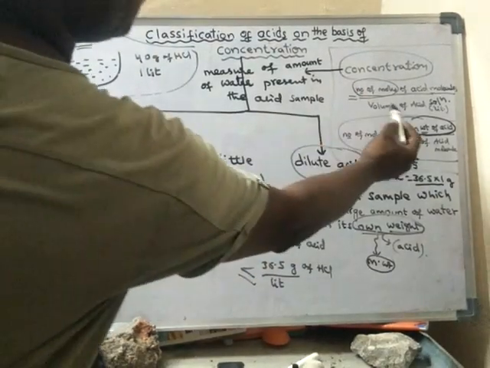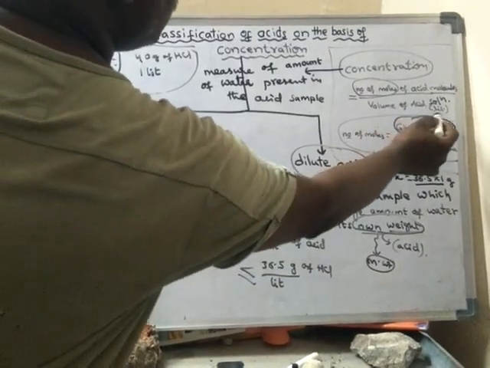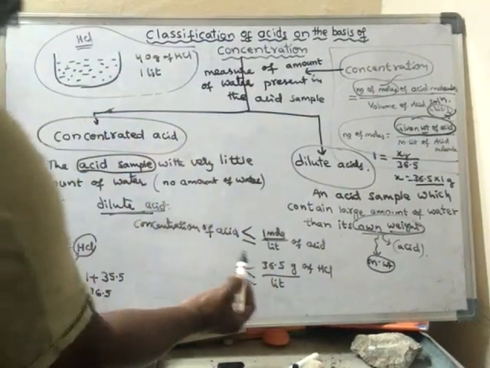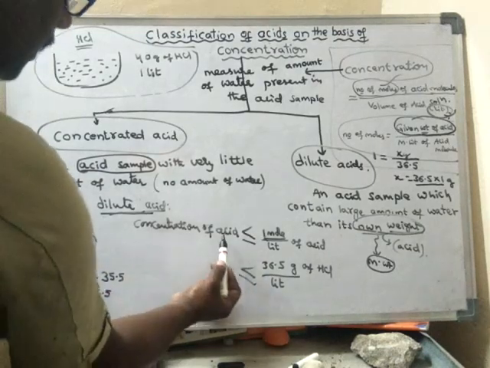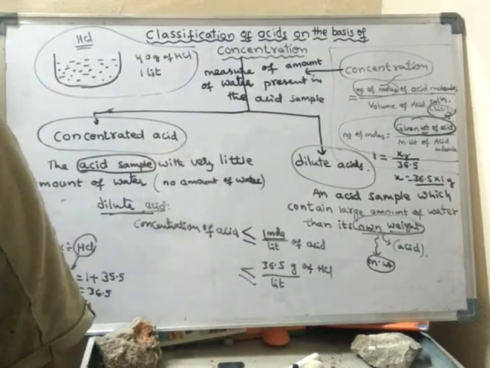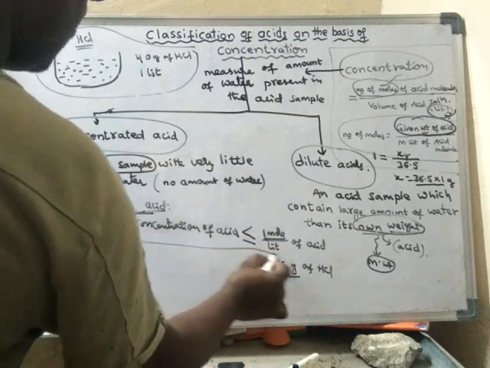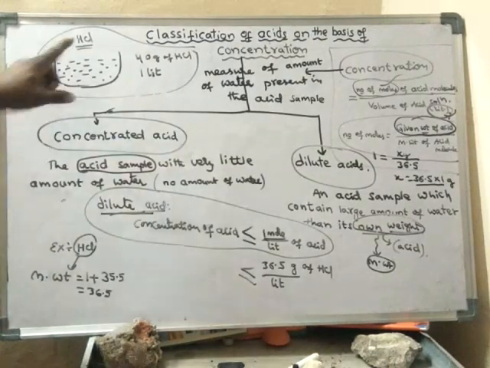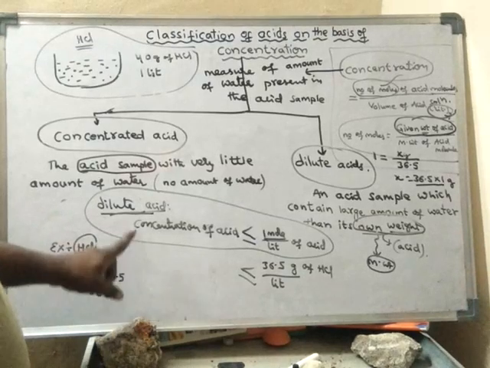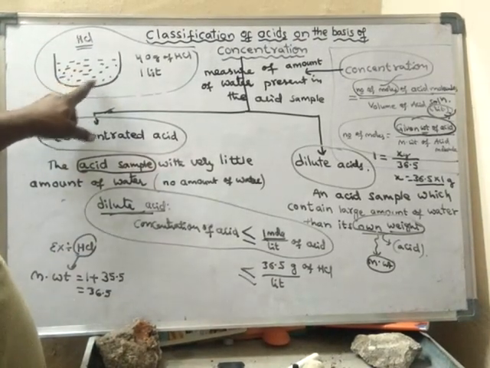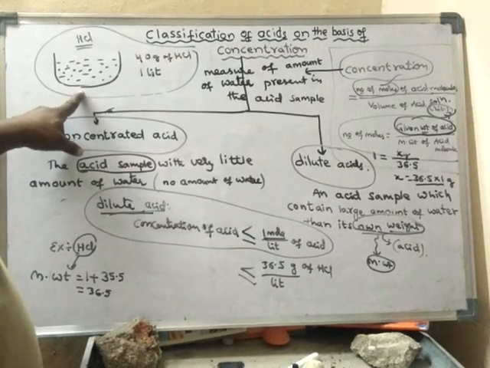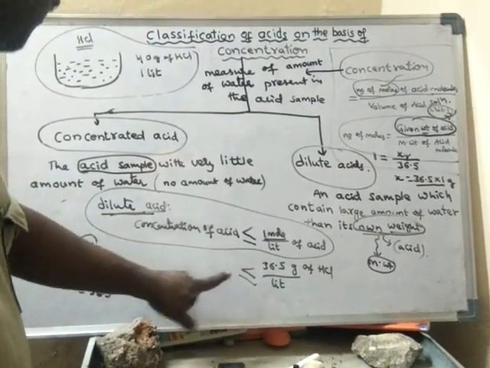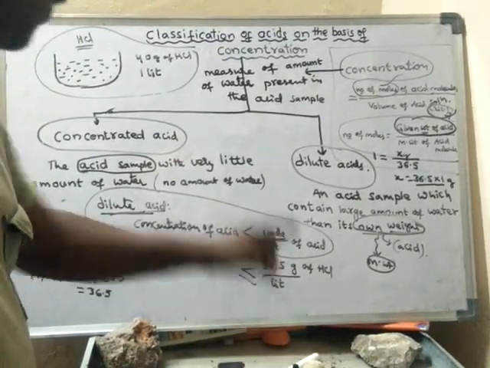So generally concentration is expressed in moles per liter. Okay. If the concentration of acid is less than 1 mole per liter, or at least if it is equal to 1 mole per liter, then that is said to be dilute acid. For example, take HCl solution. If it is the dilute solution of HCl, then the amount of HCl should be less than 36.5 grams.